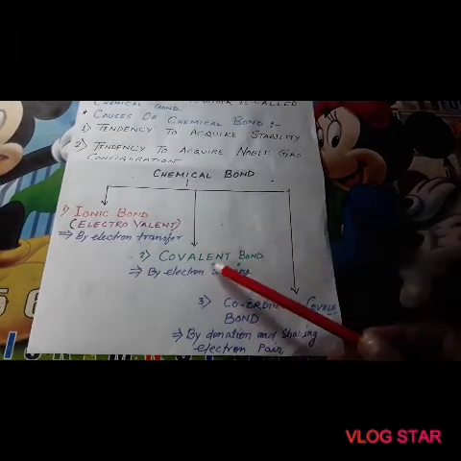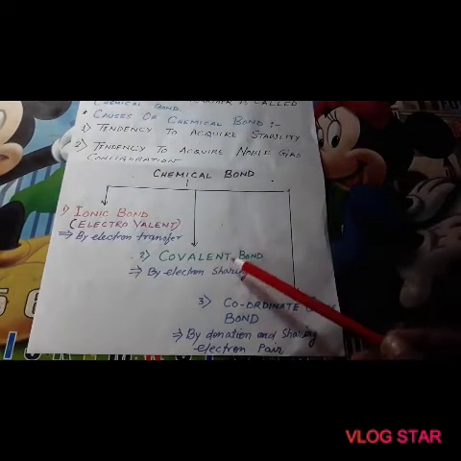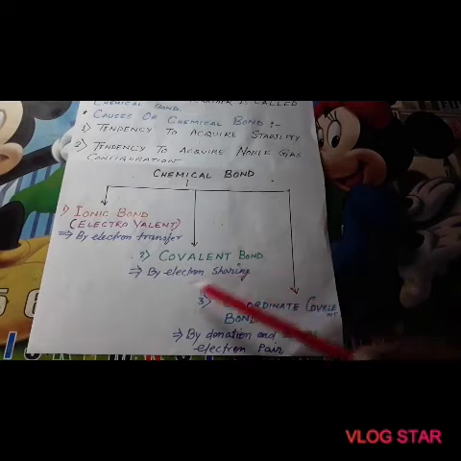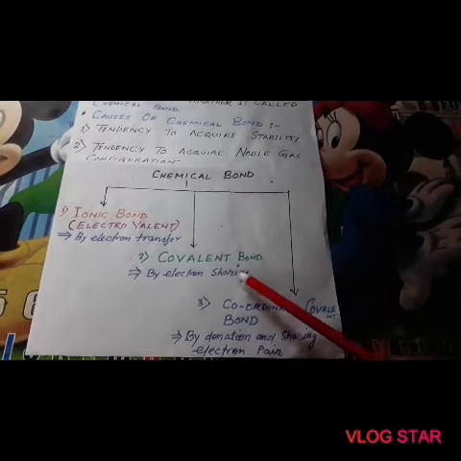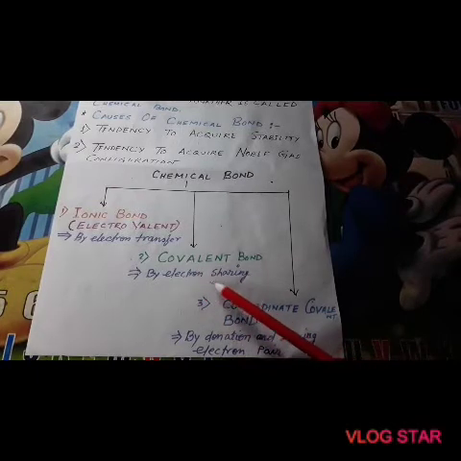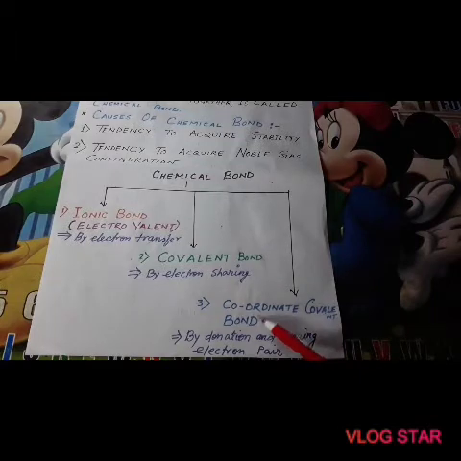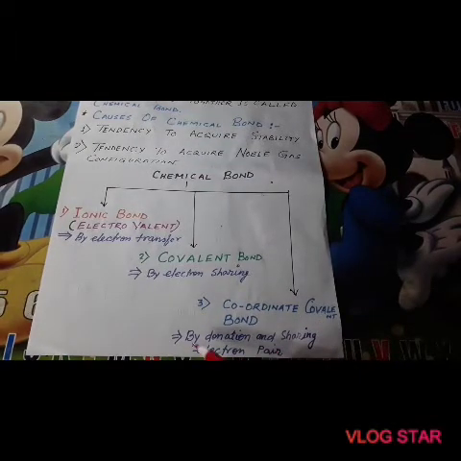In covalent bond, formation is done by electron sharing. Both the atoms mutually share their electrons. And in coordinate covalent bond, it is by donation and sharing of electron pairs.